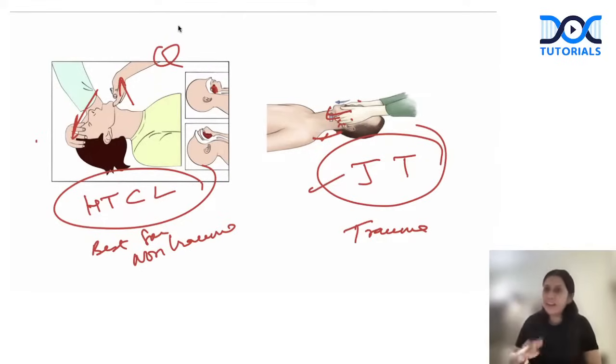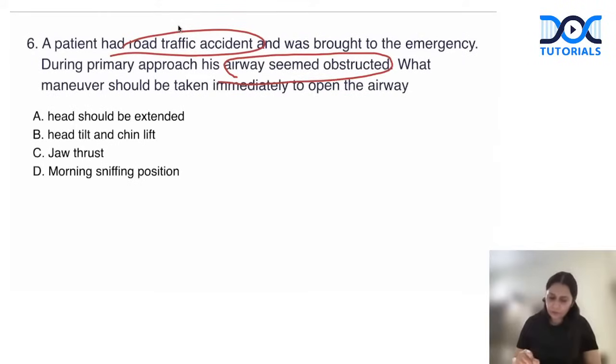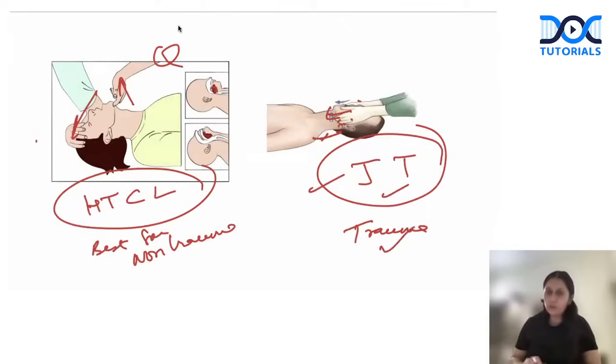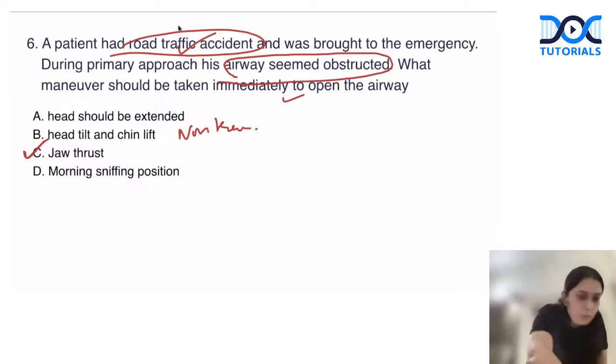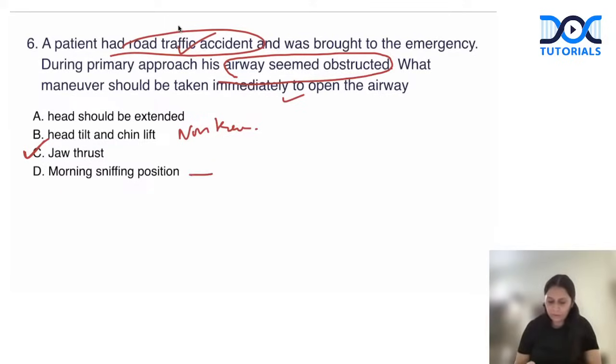And then a clinical question, as I have formed one: the patient is of a road traffic accident, that is trauma, and we have to open the airway. So as I said, in trauma, jaw thrust would be the first maneuver. Head extension alone would not do the job. Head tilt chin lift is for non-trauma. Jaw thrust is what should be the answer. And the sniffing position is your laryngoscopy position.